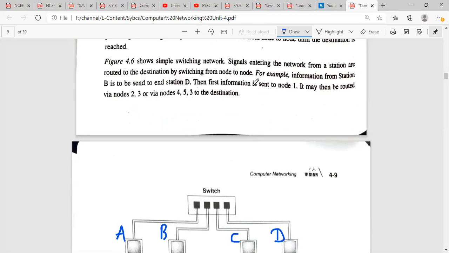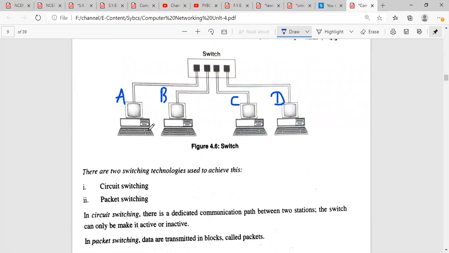Then first the information is sent to node 1. It may be routed via nodes 2, 3 or via nodes 4, 5, 3 to the destination. So what will happen here? Computer B wants to send the information. So what will it do? It will send that information along with the code of the destination computer. So computer B will send the required data along with the path of the destination. It will send the data as well as the address of D.